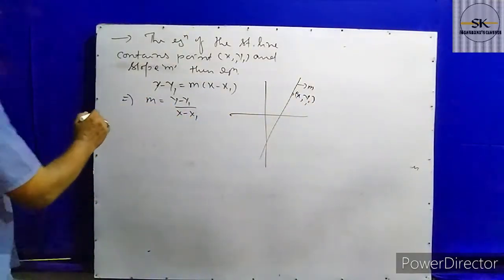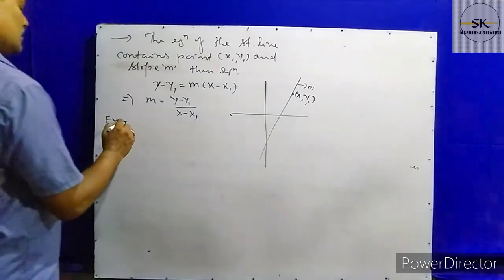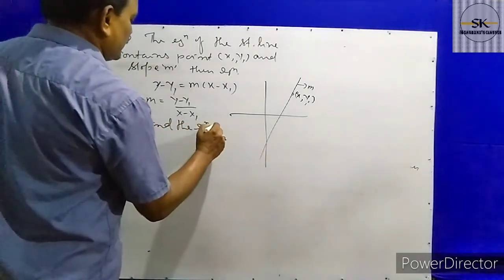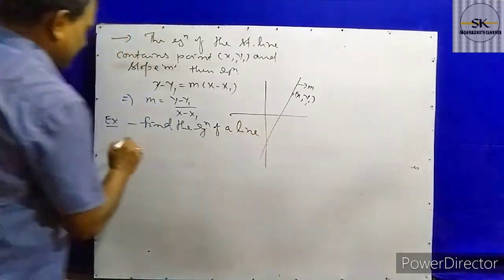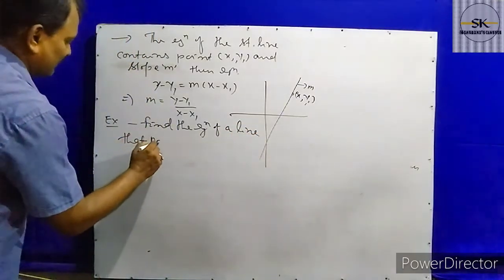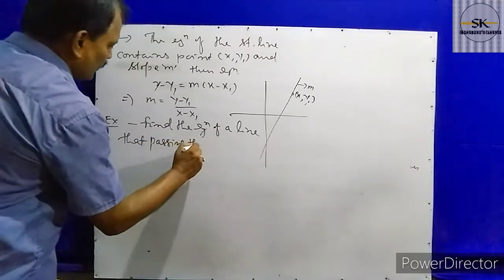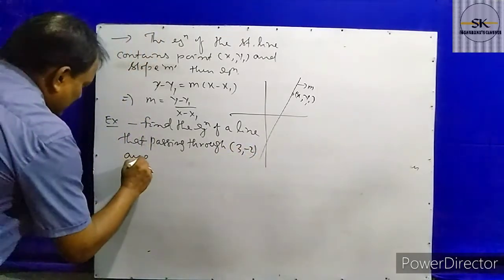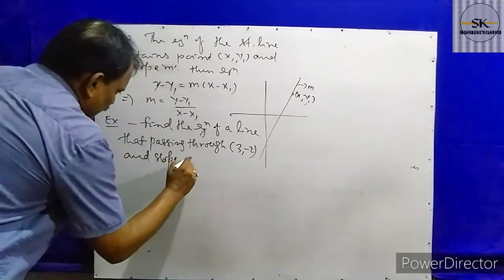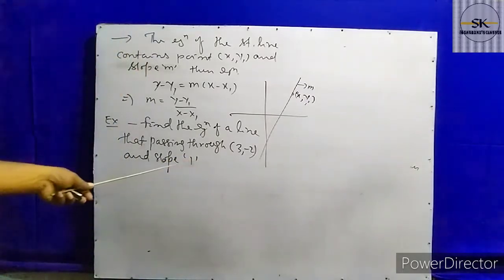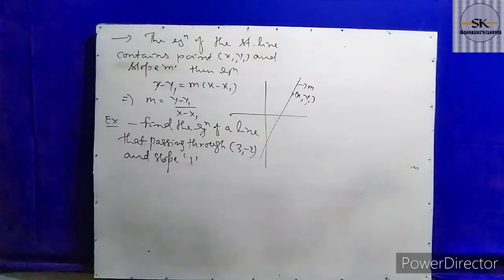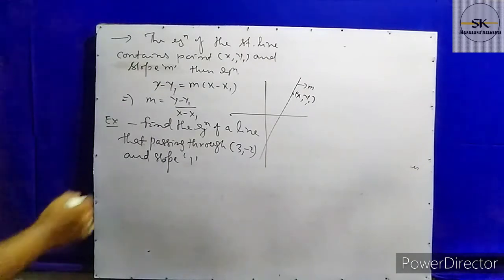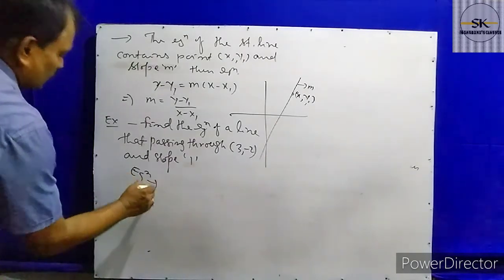So we will discuss one example. Find the equation of a line passing through (3, minus 2) and slope 1. The slope m is given and (x1, y1) is given. Then, applying this formula, instead of x and y you put x and y. So what type of equation do we get?